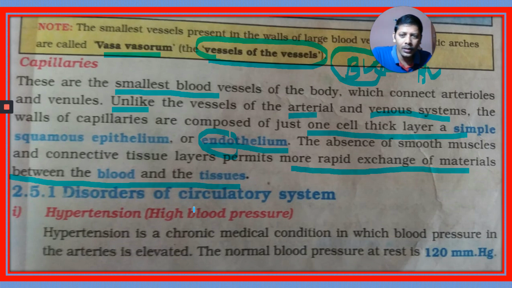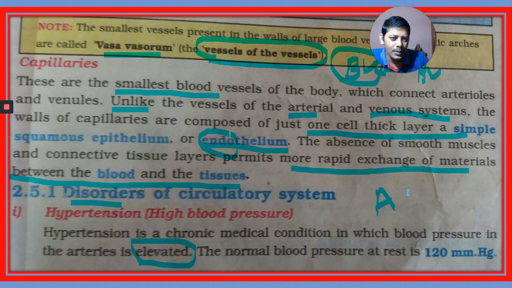Next is the disorders of the circulatory system. First one, high blood pressure. Hypertension is a common medical condition in which blood pressure in the arteries is elevated. Generally BP is measured in our arteries, not in the veins. That is called arterial pressure. BP is also called arterial pressure. Hypertension is a chronic medical condition in which blood pressure in the arteries is elevated.